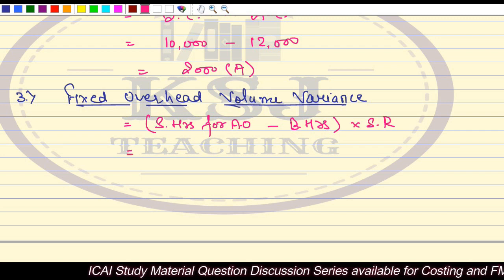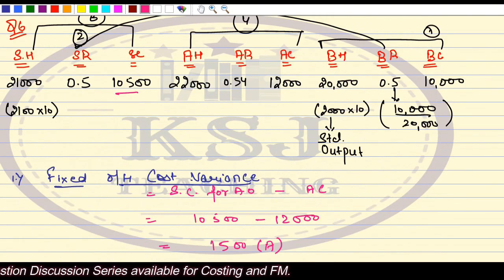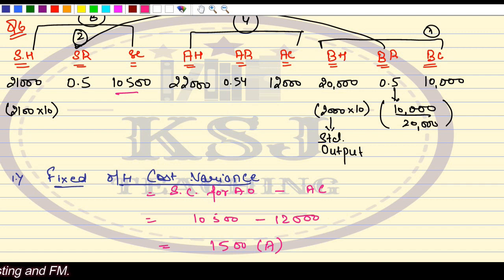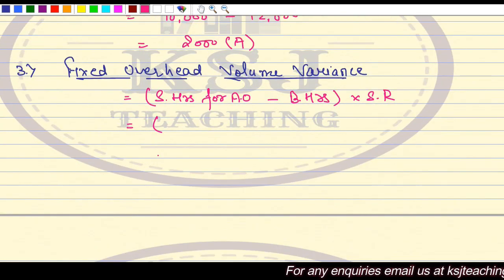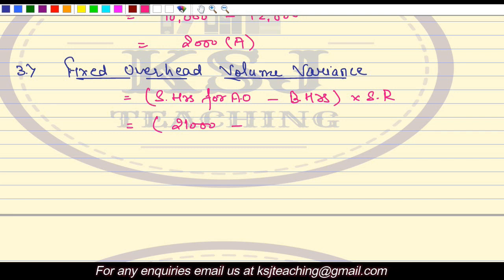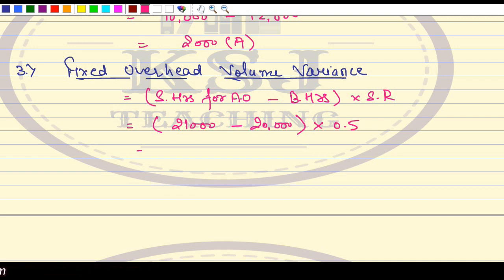In this case, the standard hours for the actual output is 21,000, whereas the budgeted hours are 20,000. So 21,000 standard hours minus 20,000 budgeted hours means you are absorbing more, multiplied by the standard rate of 0.5. So this is 500 favorable.